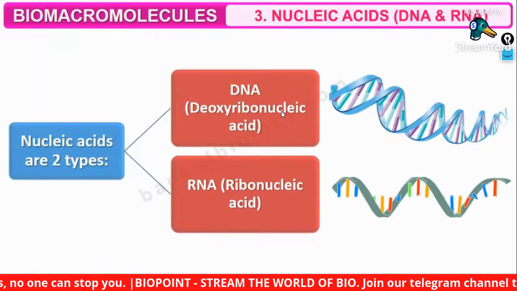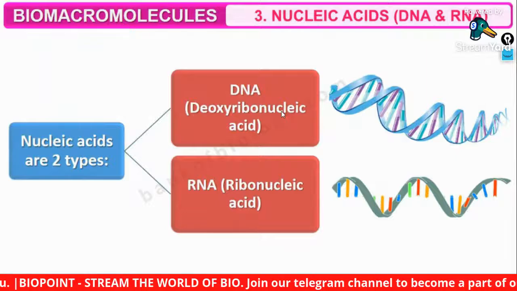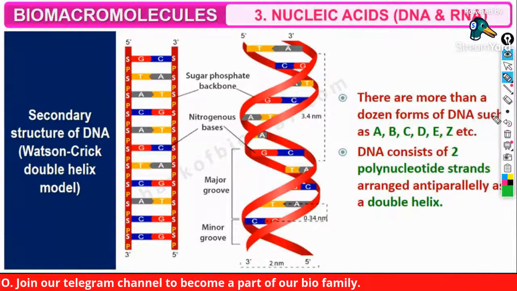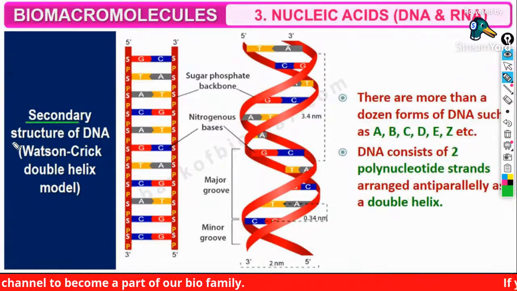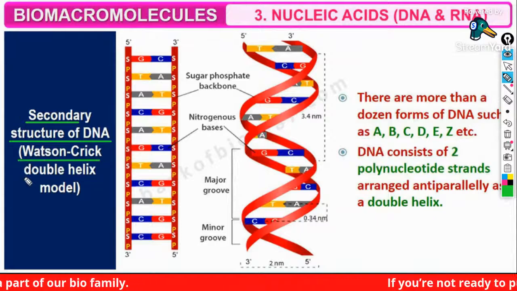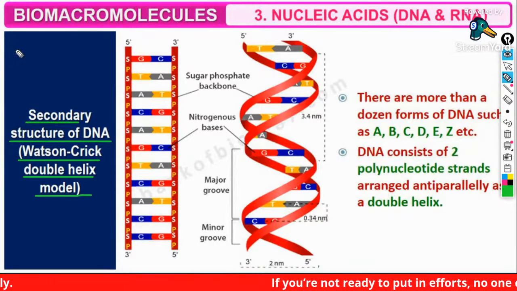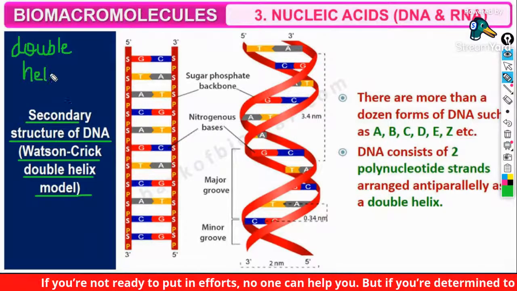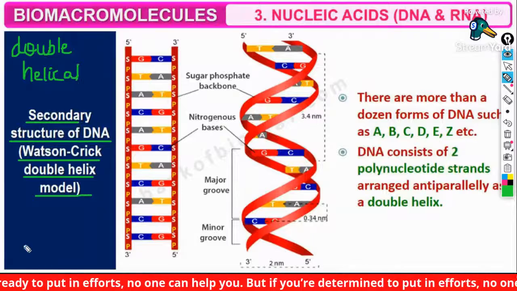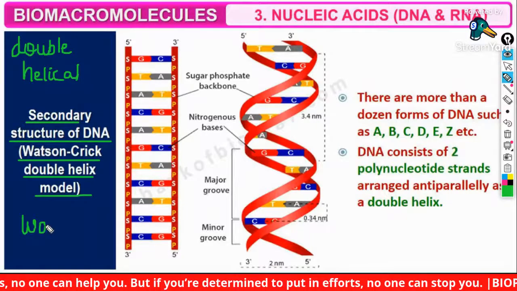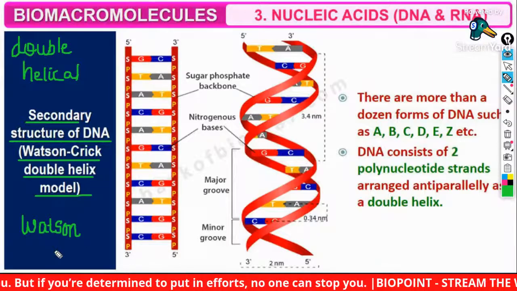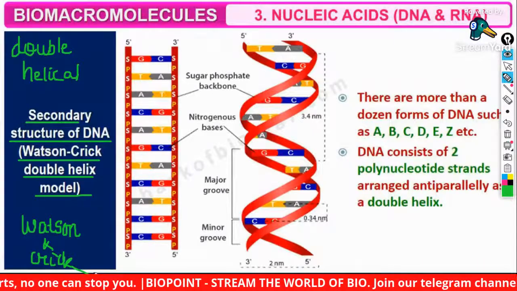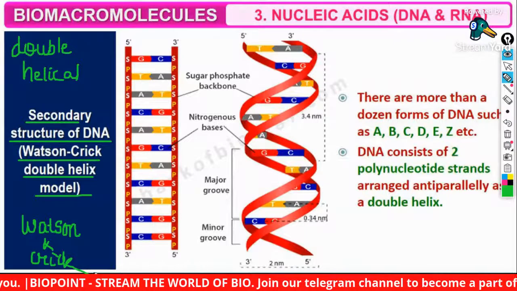Nucleic acids are of two types, DNA and RNA, deoxyribonucleic acid and ribonucleic acid. And guys, in the last class also I told you about the same thing, that DNA shows the secondary structure, which was proposed by Watson and Crick. We know that DNA has a double helical structure, and that double helical structure was proposed by Watson and Crick. Done, everybody?